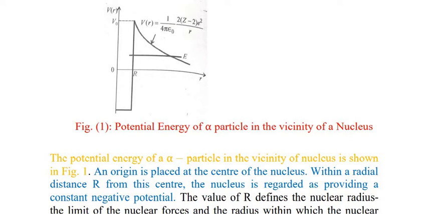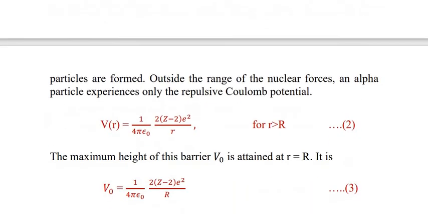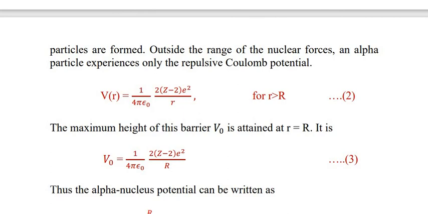If we consider the Coulomb potential, then we can write V(r) is equal to 1 upon 4 pi epsilon naught, 2 into (Z minus 2) e square upon r, for the region r greater than capital R. By using the Coulomb force, F is equal to k Q1 Q2 upon r square. The potential is therefore k Q1 Q2 upon r.